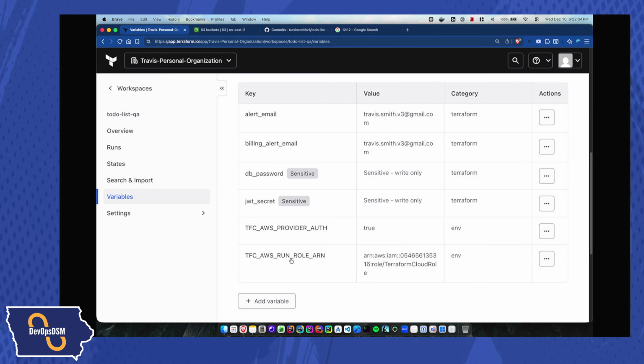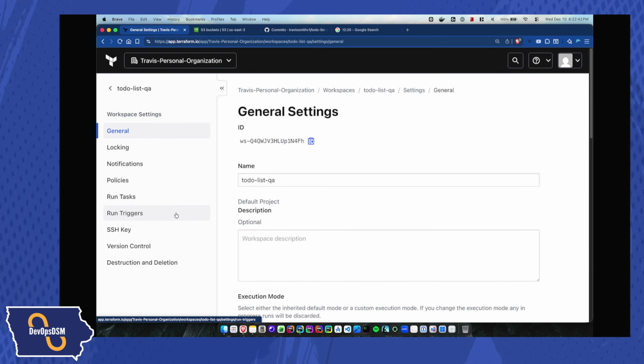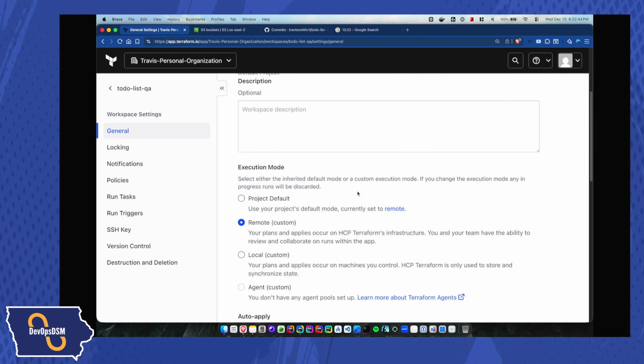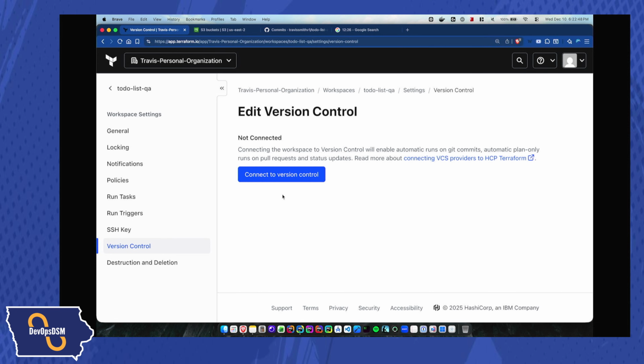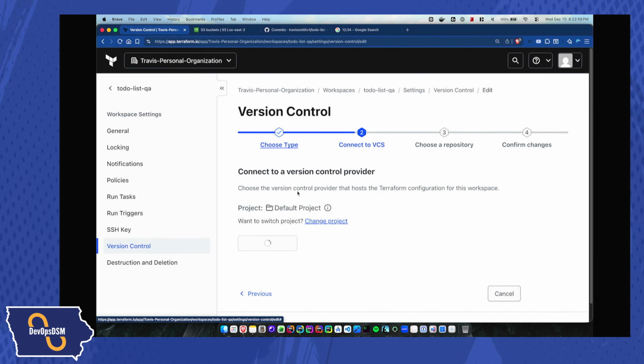And then I also have the certain AWS parameters that really have to be there in order to work with AWS. There's a couple settings though that I'm guessing it didn't set, that I'm going to go look at and want to make sure are set. I'm guessing it's not connected to version control. So this is something that's a little bit different. I found that I've had to do it every time instead of having Claude Code do it. So I had to click version control.